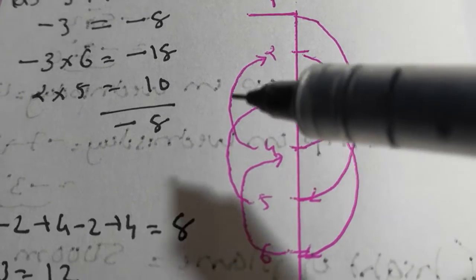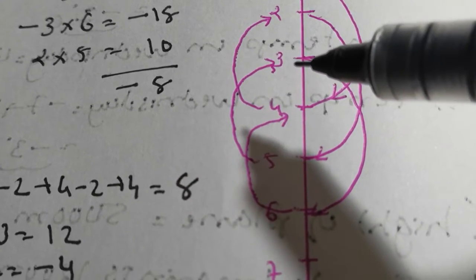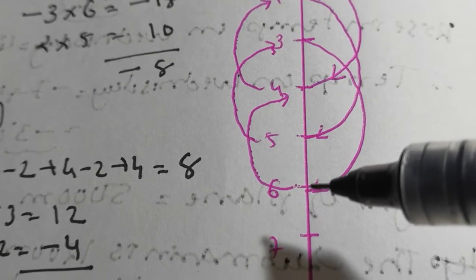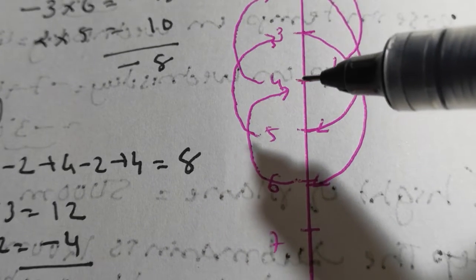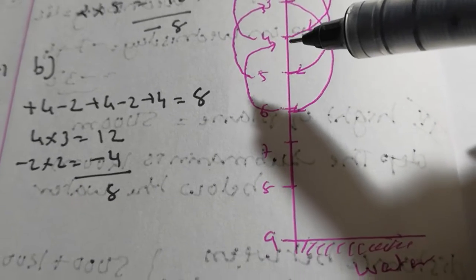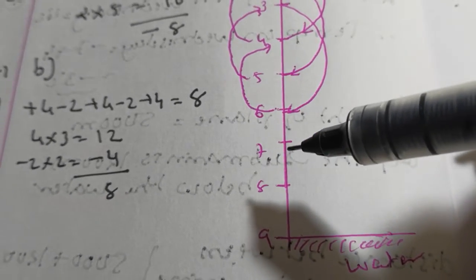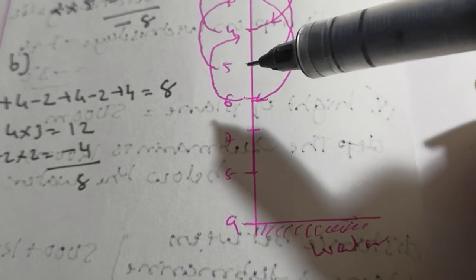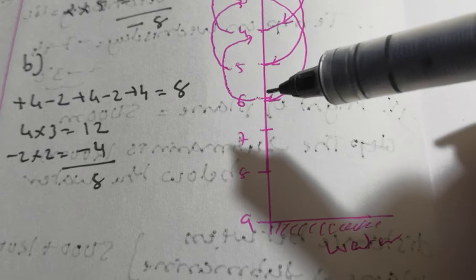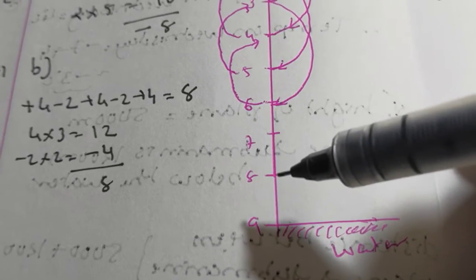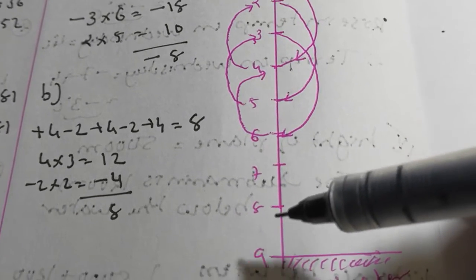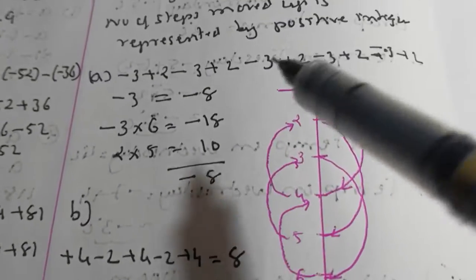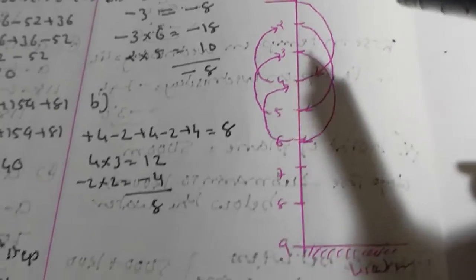From 5 he is going again to 3. From 3 he is taking 3 steps. So 1, 2, 3. So he is reaching 6. From 6 he is going back 2 steps. He is going to reach 4. From 4 he is going 3 steps. So 1, 2 and 3, he is going to reach 7. From 7 he is going to jump 2 steps back. So it is going to reach 5. And from 5 he is jumping 3 steps. 1, 2 and 3. So it comes to 8. From 8, 2 steps again to 6, and then 3 steps he reached 9. So this is what is represented in number form.